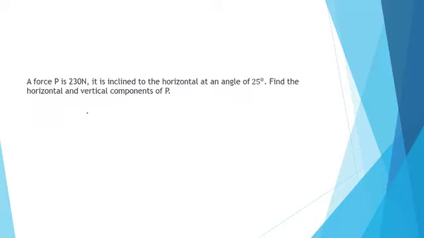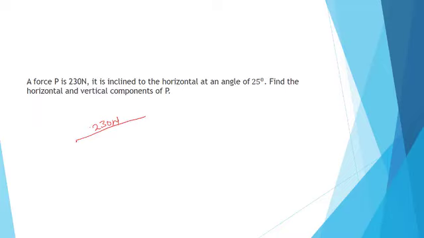Now, from our question, it says a force P of 230 Newton. Let's just draw the force in this manner. This is a force of 230 Newton. There's no direction yet. It's inclined to the horizontal at an angle of 25 degrees.